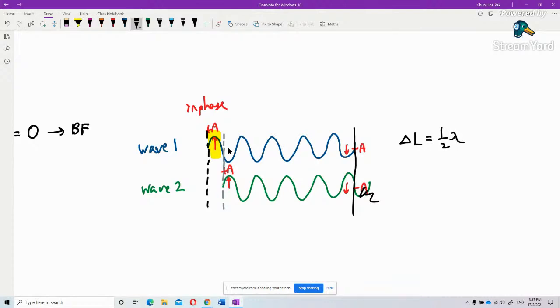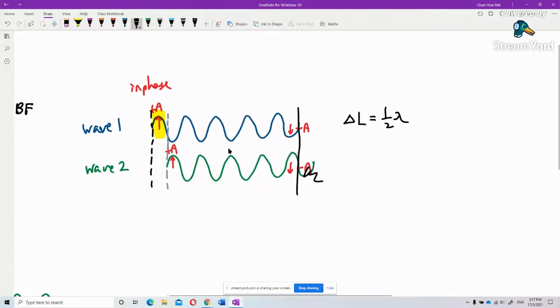So what happens if it is half lambda? You see what happened next? They become antiphase already. These two are still in phase sources because they start off with the same direction. You see that? Go up, go up.